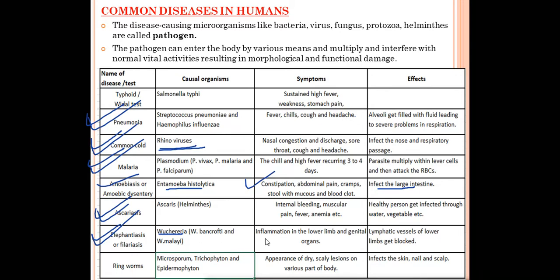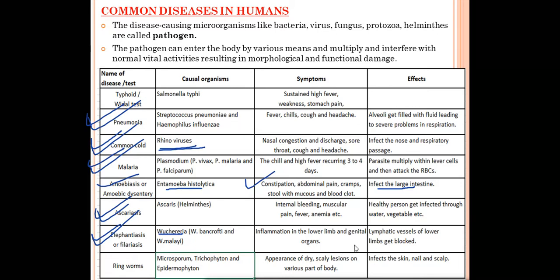What are the symptoms of the disease? Inflammation in the lower limb and genital organs. You can see in your textbook one diagram is given over there. In that, the person is suffering from elephantiasis. His lower limbs or the legs, a lot of inflammation is there in that part.